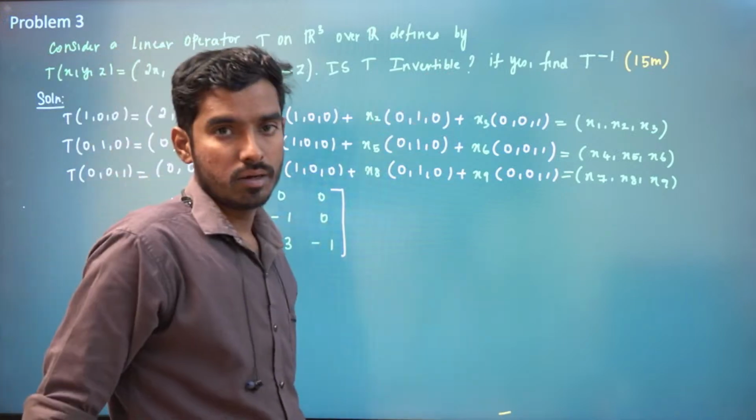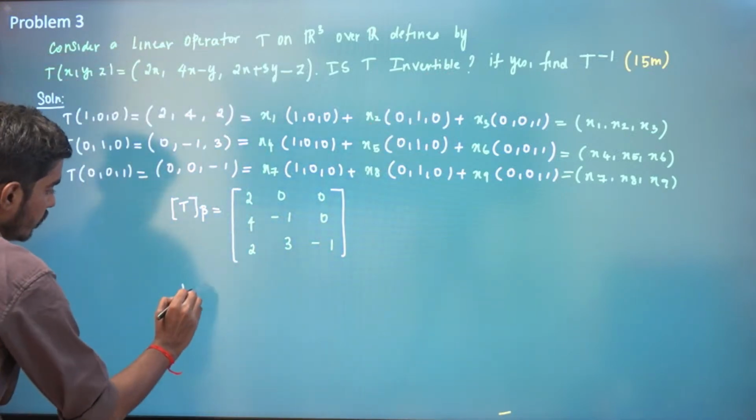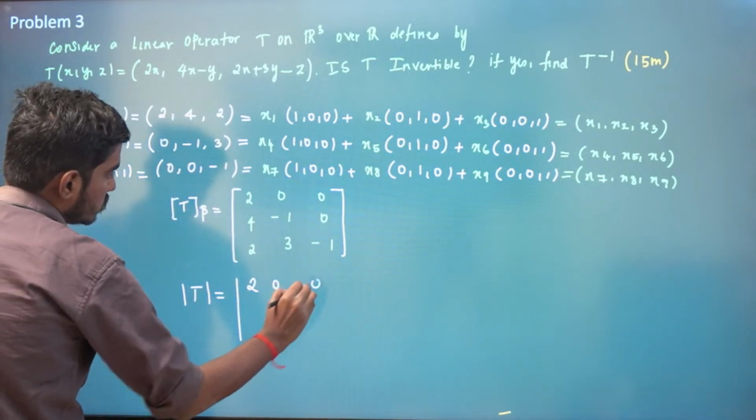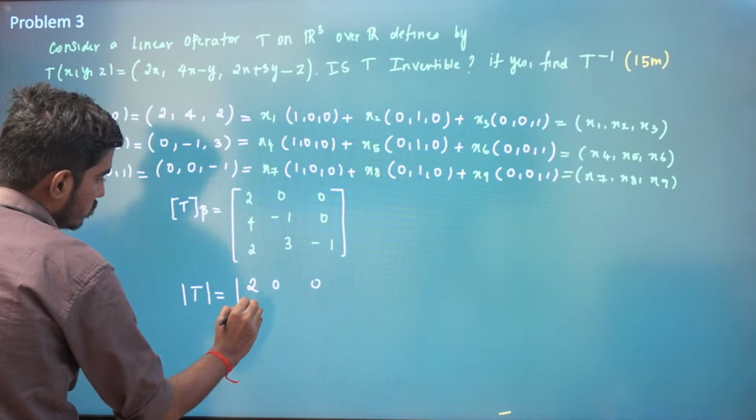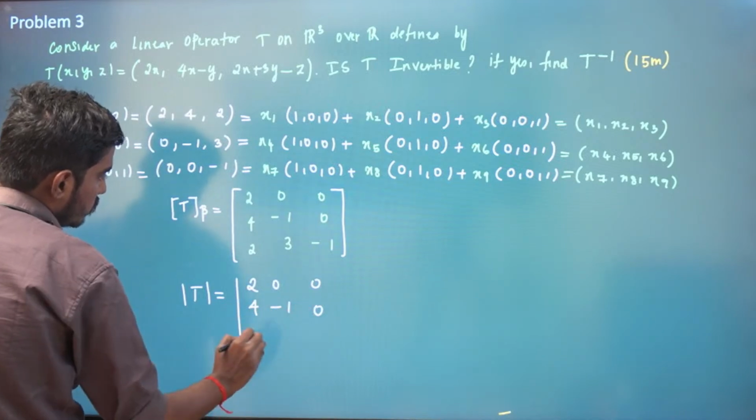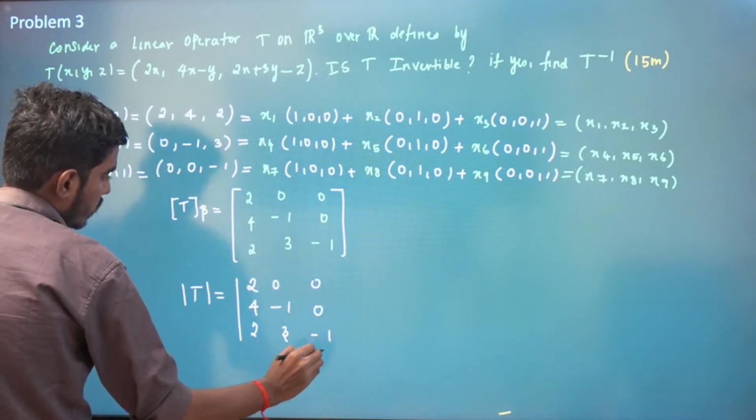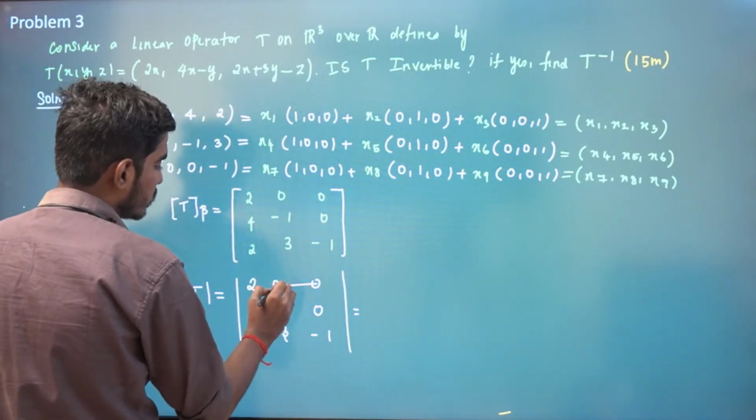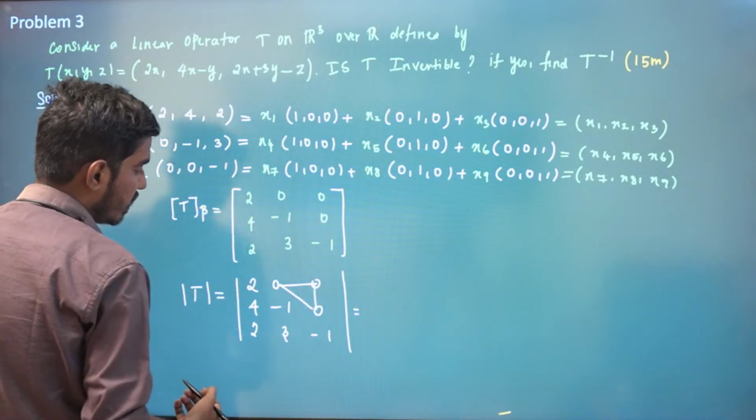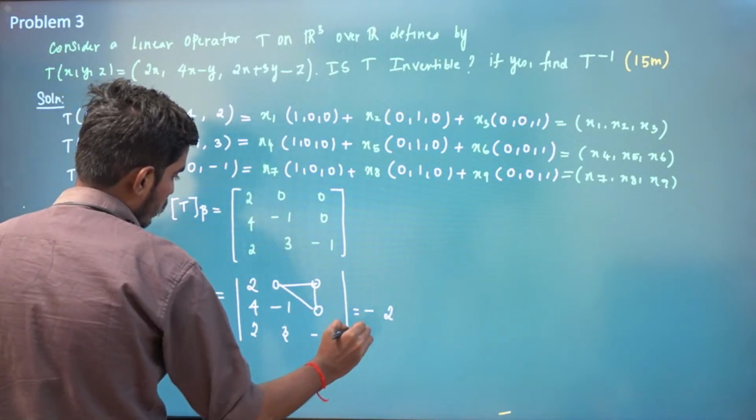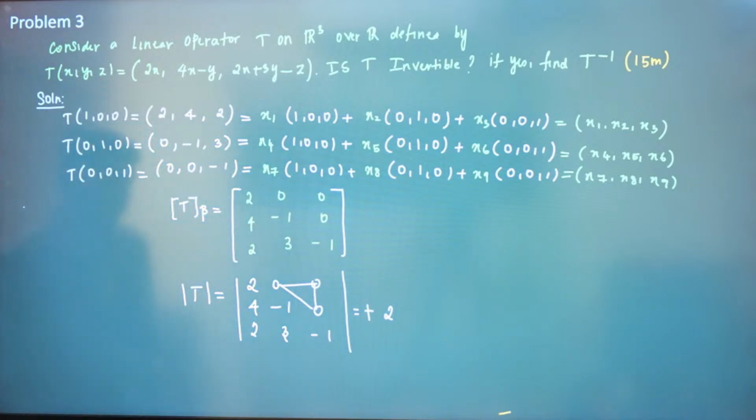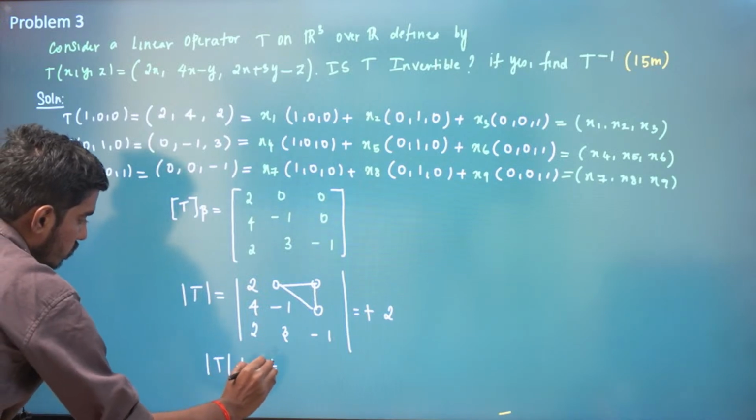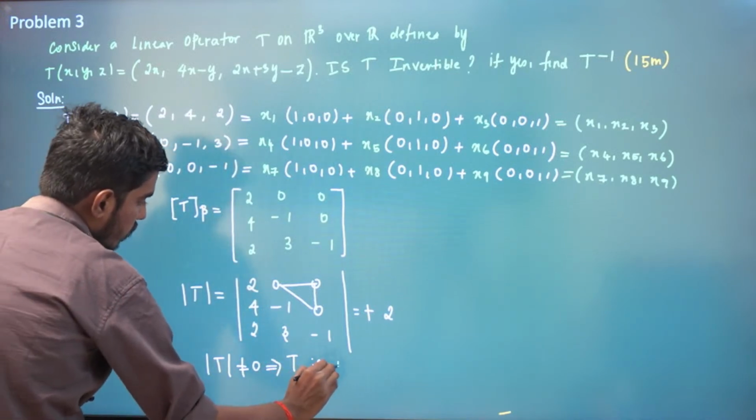Is T invertible? You just find the determinant of T. So the determinant of the matrix with rows 2, 0, 0; 4, -1, 0; 2, 3, -1. What is the determinant for this? This is nothing but an upper triangular matrix, so the determinant is the product of the diagonals, which is equal to plus 2. So that means the determinant of T is not equal to 0. So that means T is invertible.